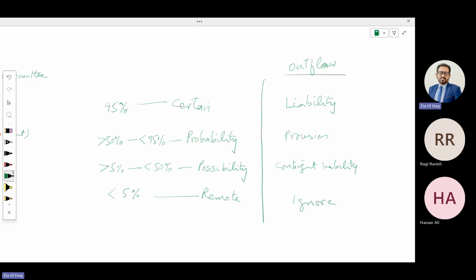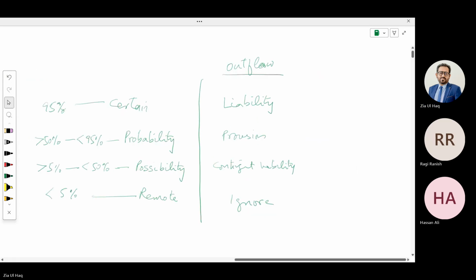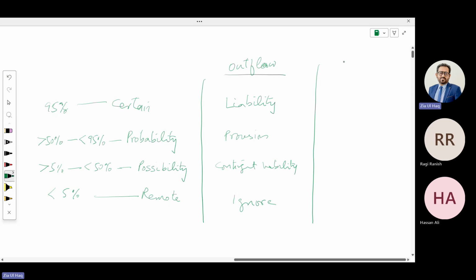Can you understand this? Now, if there is a chance of a future economic inflow: company A signed a contract with company B, and company B breached the contract. Company A sues company B for damages. That means A can receive damages. Is there inflow or outflow? Inflow. That is inflow.